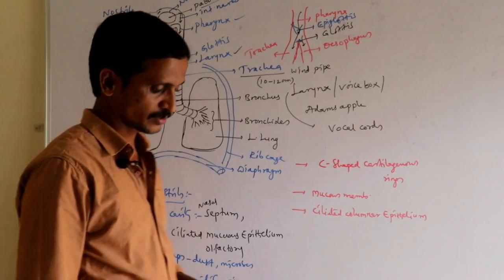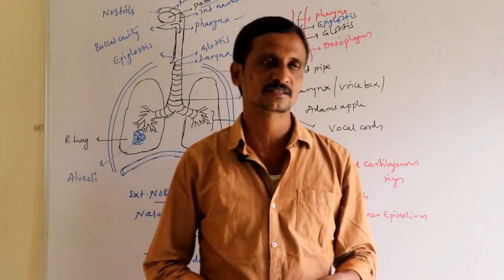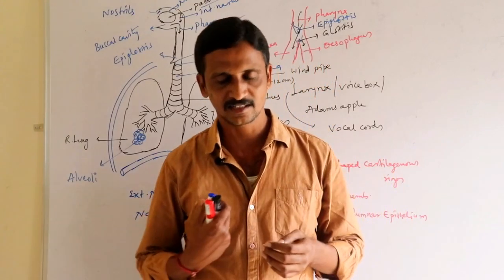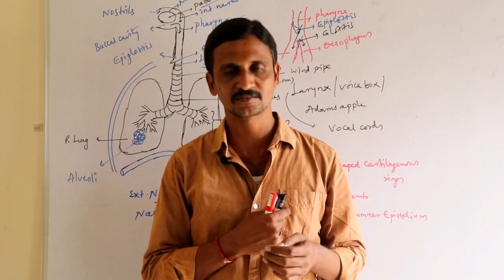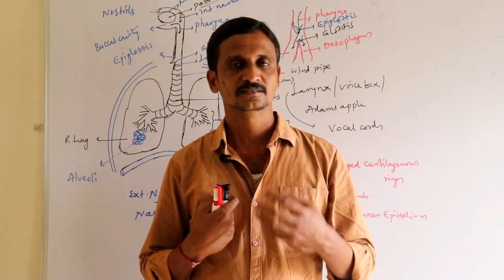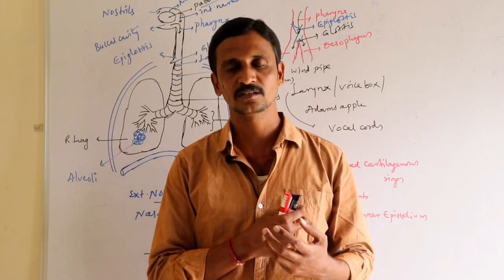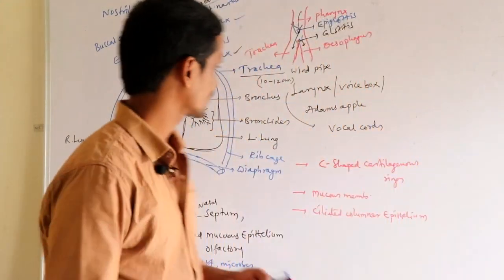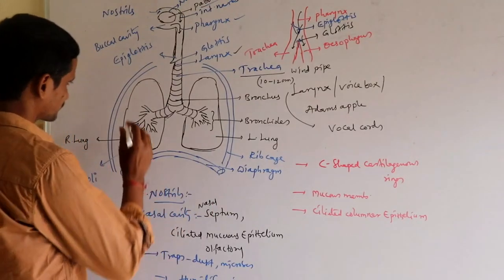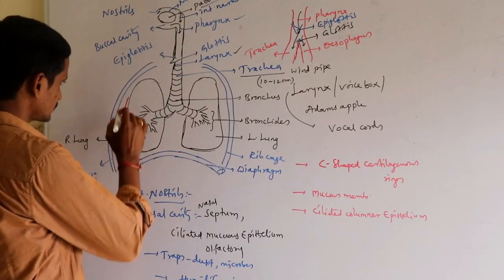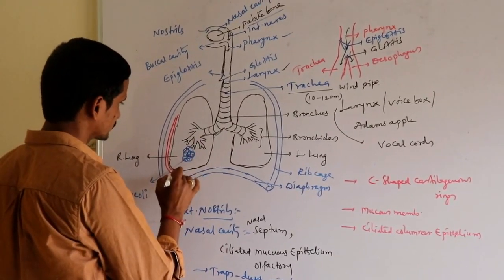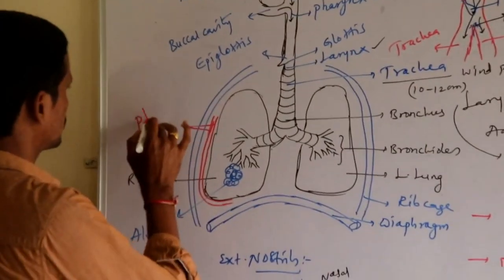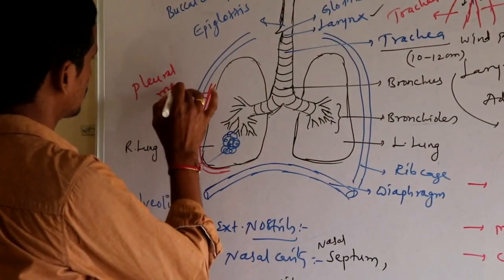Now, as I told you earlier, we human beings possess a pair of lungs located in the chest region. The right lung is bigger than the left one. The right lung possesses 3 lobes, the left lung only 2 lobes, and they are well protected inside the rib cage. The 2 lungs are surrounded by 2 membranes, called pleural membranes.